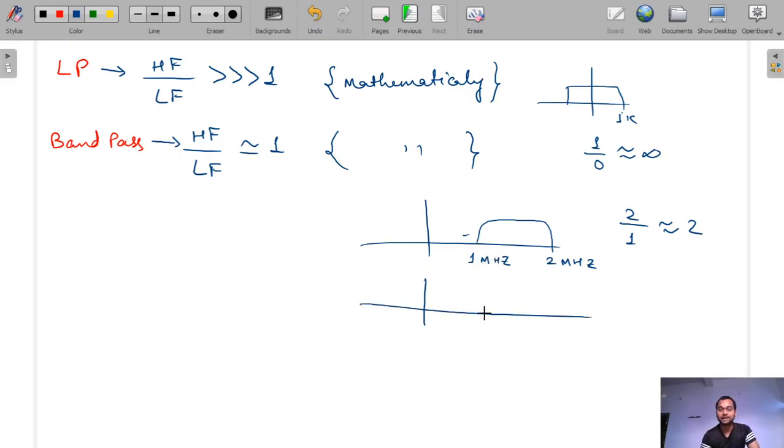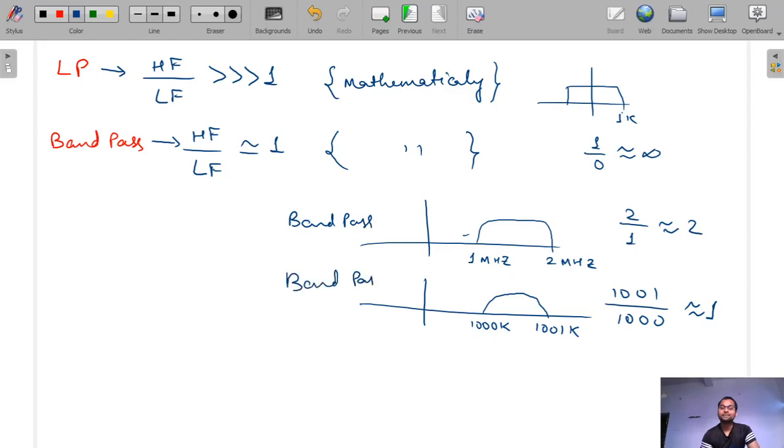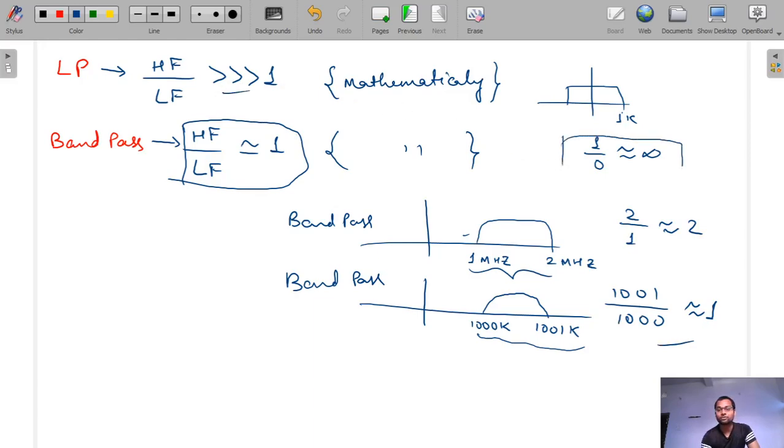Let's suppose the signal is like this, 1000 kilohertz to 1001 kilohertz. Here you will get a ratio nearly equal to 1. So this is also our band pass signal, and you can easily see this is band pass. But for the tough consideration, when it is in the kilohertz range, it should be equal to 1, and for low pass filter, it should be much greater than 1, that is nearly equal to infinite.